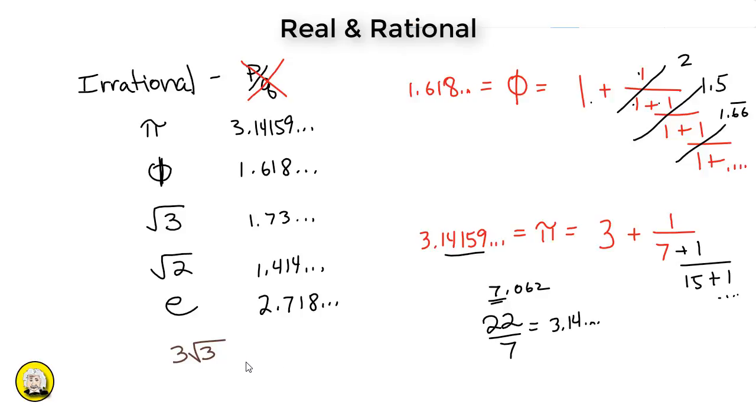In fact, more generally, that's just a combination of a rational number and an irrational number. And any combination of rational and irrational, whether the operation is addition, subtraction, multiplication, or division, must be irrational. Now, of course, combinations of rational numbers will be rational.